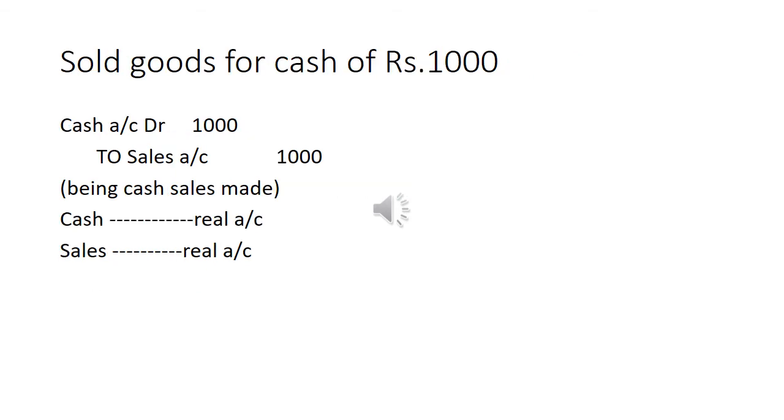Sold goods for cash rupees 1,000. Cash account debit to sales account. Cash has come inside the business and goods go outside of the business. Cash and sales are both under the head of real account.